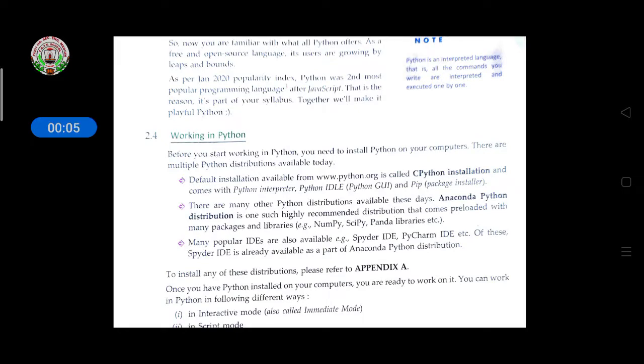So, children, last class we discussed the introduction of Python. The Python programming language was developed by Guido van Rossum in February 1991, and Python is based on two programming languages: Basic, nowadays called the ABC language, and Modula-3. And then we discussed the different Python versions and Python working.